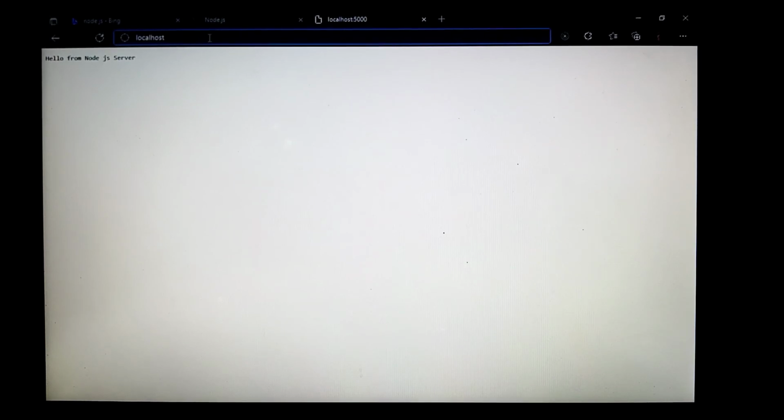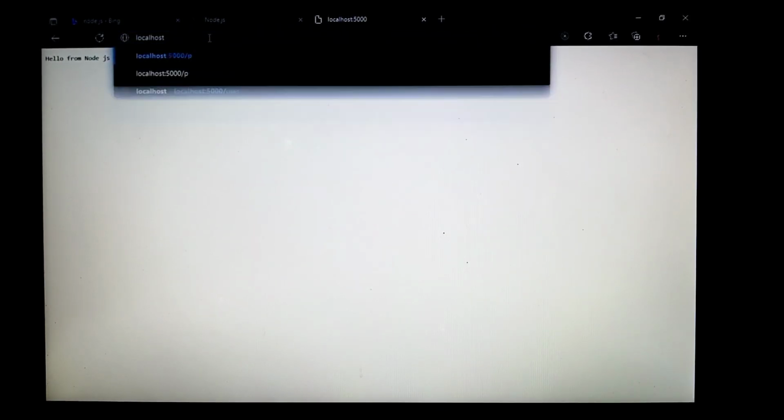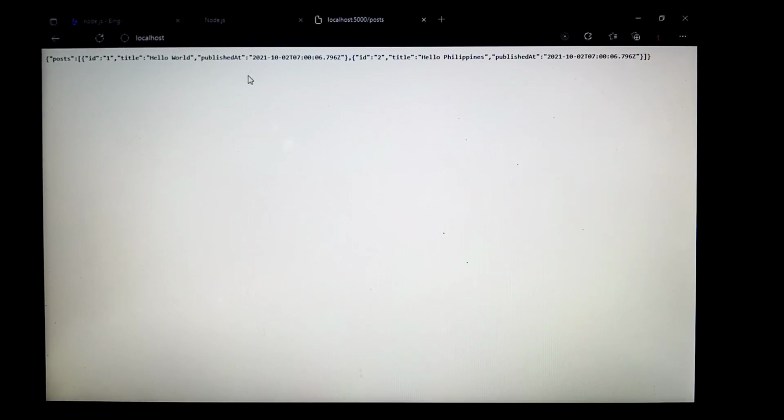Now we will check this again, but this time we will type localhost:5000/post. Then this is now the JSON string that we've created. That's all. Thank you.